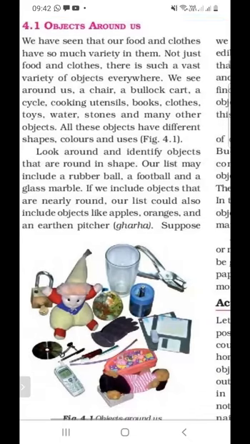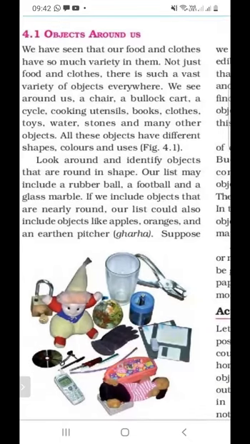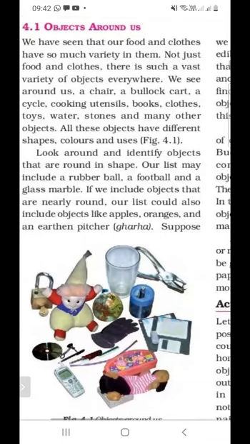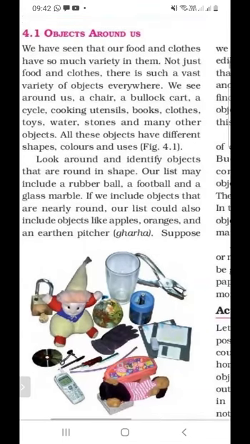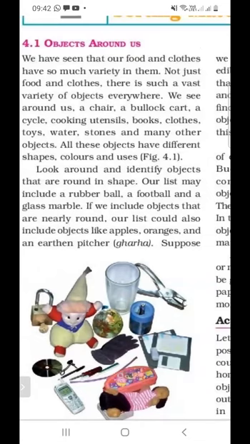There are also a variety of objects available, for example chair, bullock cart, cooking utensils, books, clothes, toys, water. So there is so much variety of objects around us, and these objects can be of different shapes and different colors, and their uses are also different.